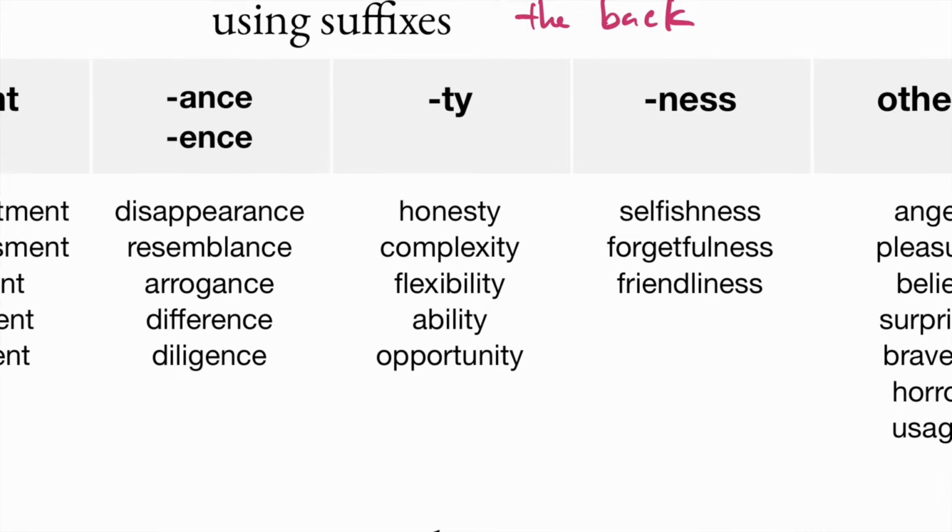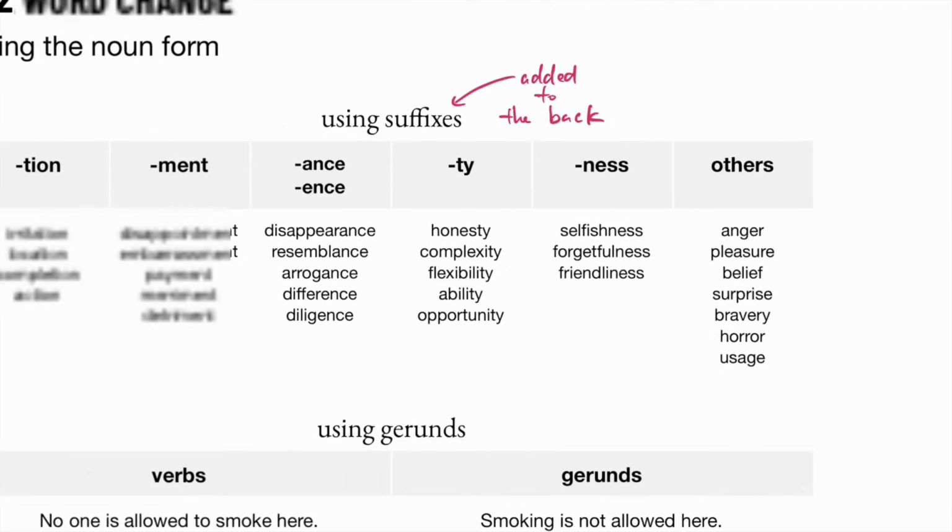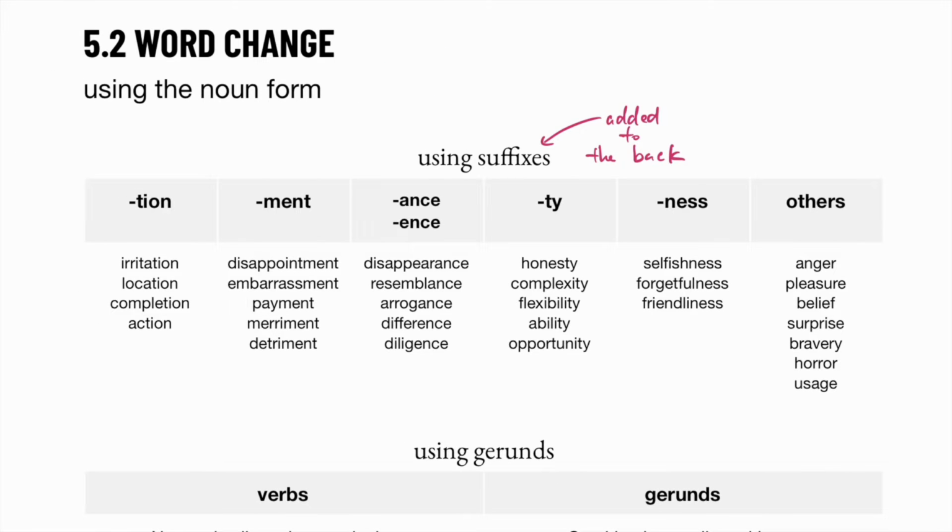NCEs, for example, disappear, disappearance, arrogant, arrogance. The TYs, for example, honest, honesty, okay, able, ability. NESS, selfishness, forgetfulness, happiness, friendliness, sadness, okay, and others, for example, angry, anger. Surprise is surprised again. Horrified, horror. Use, usage. So these are ways to convert words to the noun form.